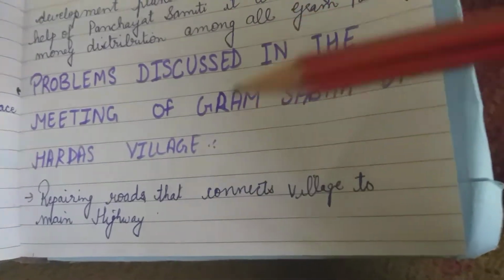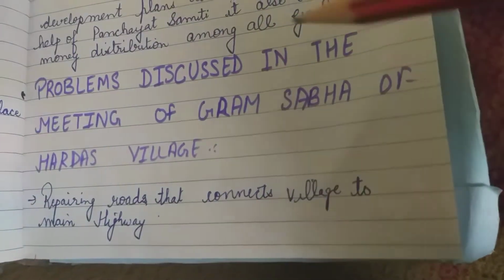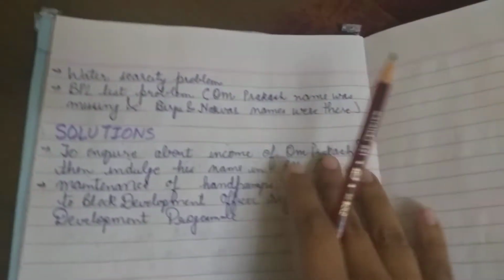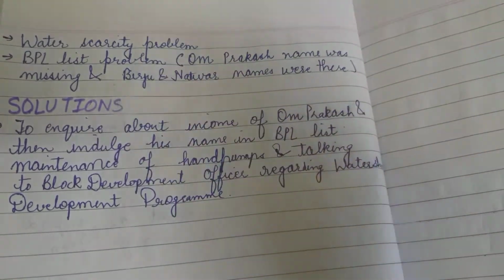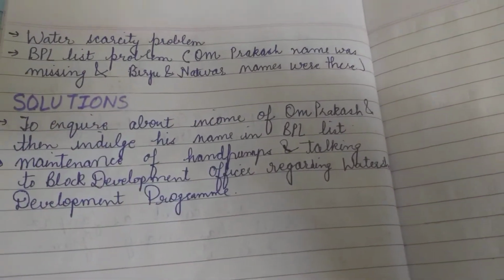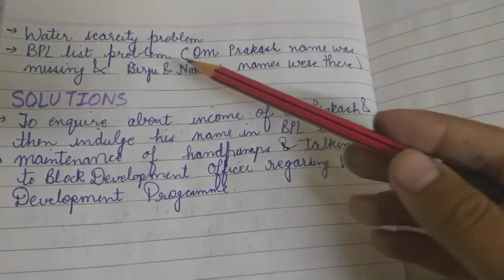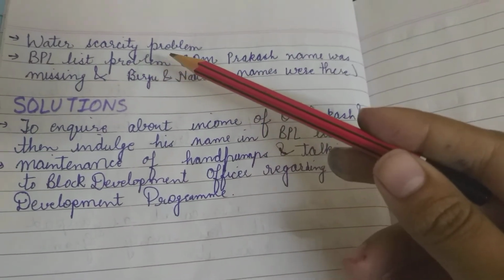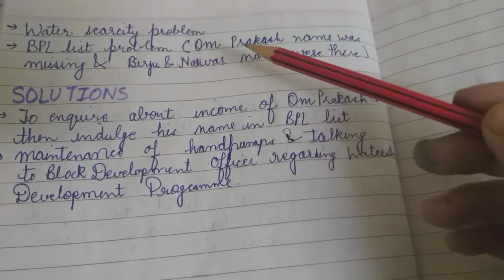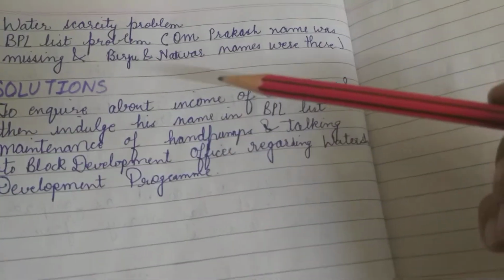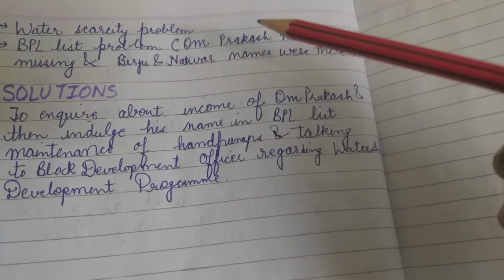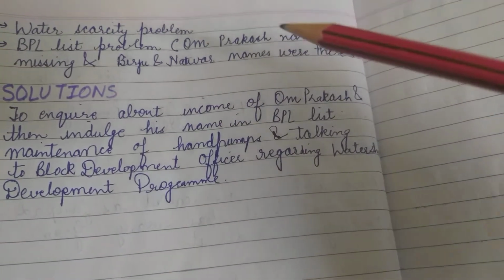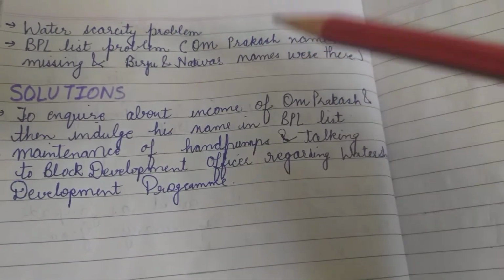All right. Next, there is also a water scarcity problem because the water level has gone so deep. And next there was a problem related to the BPL list, that is below poverty line list. The names of the rich people of the village like Birju and Natwar were in this list, but the name of Om Prakash, a landless laborer who was poor, was not in this list.